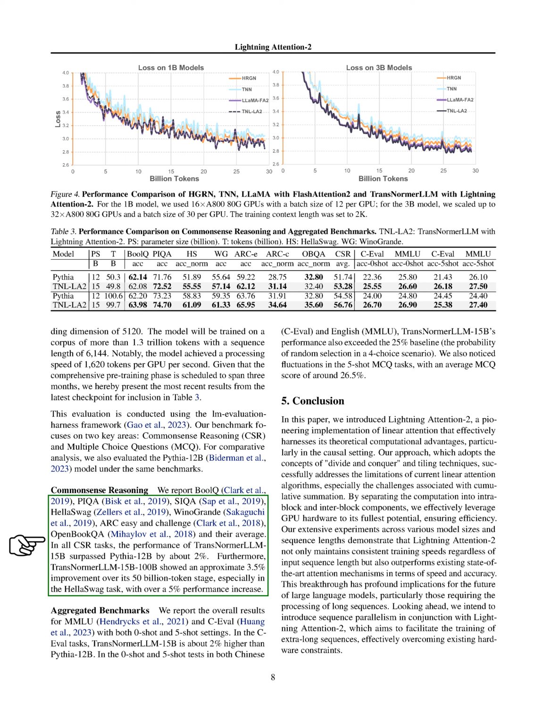In all CSR tasks, the performance of TransNormerLLM 15B was about 2% better than Pythia 12B. Furthermore, TransNormerLLM 15B at 100B tokens showed an approximate 3.5% improvement over its 50 billion token stage, especially in the HellaSwag task, with over a 5% performance increase.